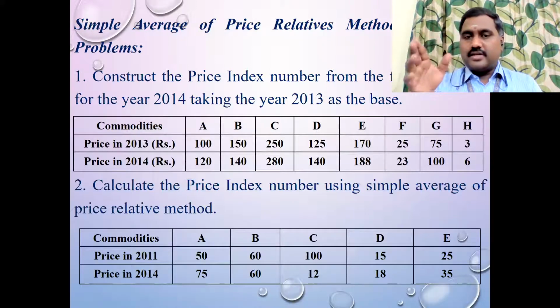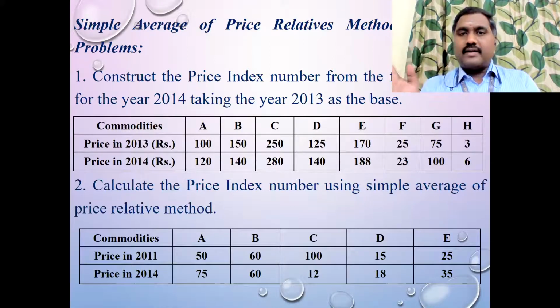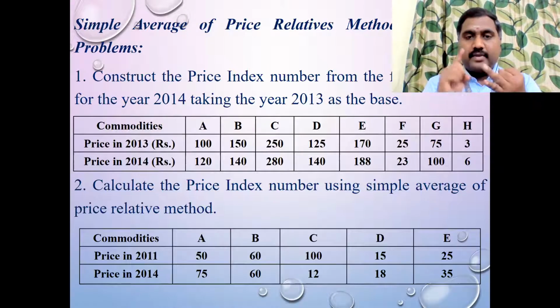So in the fourth column, price relative P equal to P1 divided by P0 into 100. That means you need to divide 120 by 100 into 100, you will get one P value. Second, 140 divided by 150 into 100, you will get one P value. 280 divided by 250 into 100, you will get one P value. Like that, you have to find the P value for each commodity, P value for A, B, C, D, E, F, G commodities.